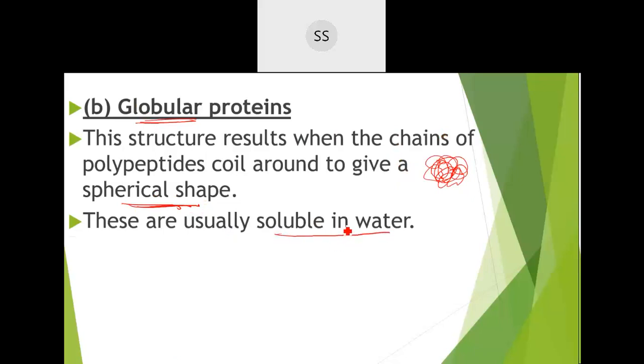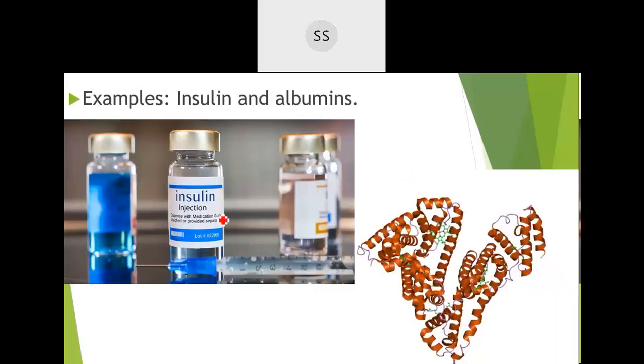Example for globular protein is insulin. Insulin is soluble in water. Insulin is globular, and then albumin. Albumin you find in egg. That egg white, students, has albumin, so they are also soluble in water.